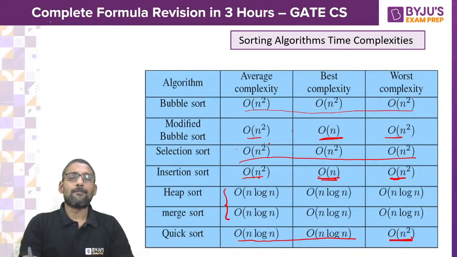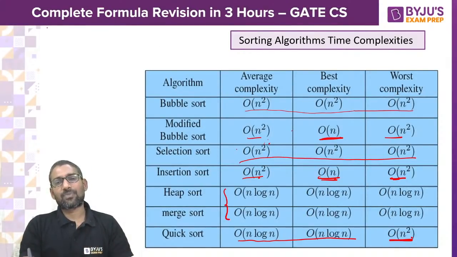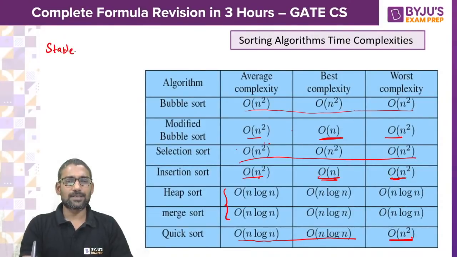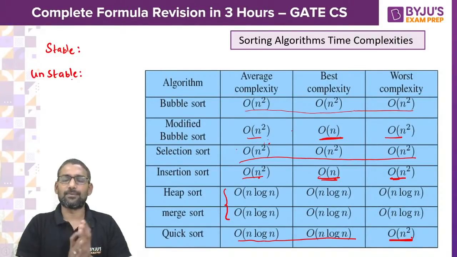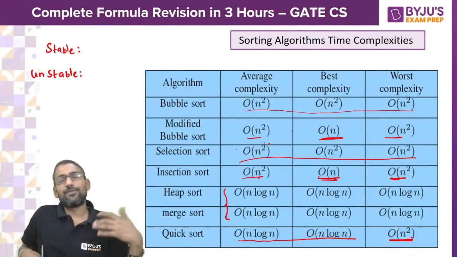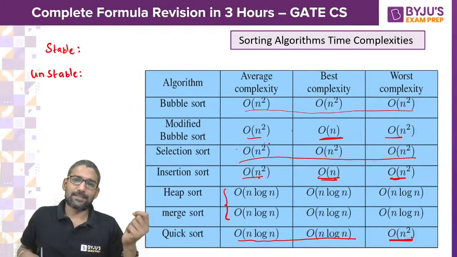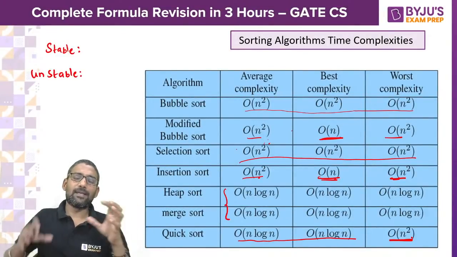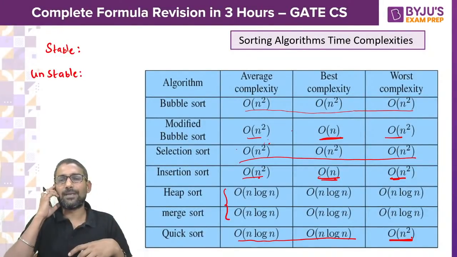In this, which is stable, which is unstable? What sorting techniques are stable? What sorting techniques are unstable? What is the difference between stable and unstable? Suppose you have some duplicate elements, then their relative position should be preserved.